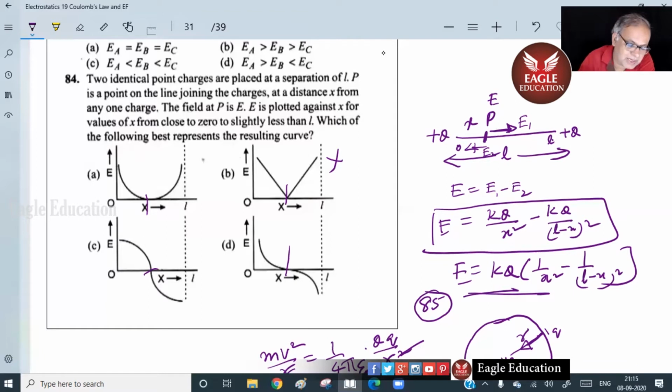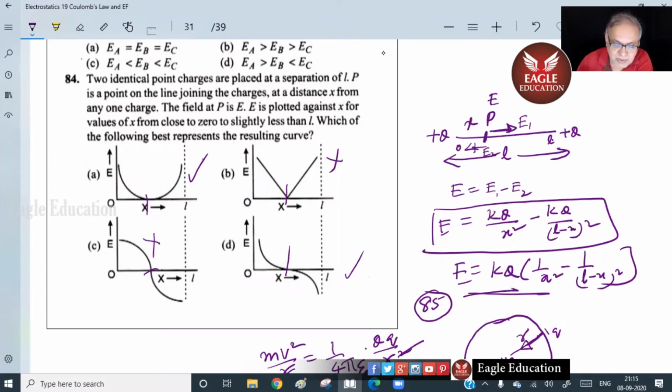This is looking like a sine or cos thing. Even this is ruled out. Only either this or this must be there. When x is approaching L, this will be becoming infinity.